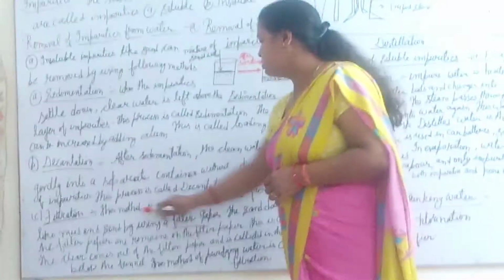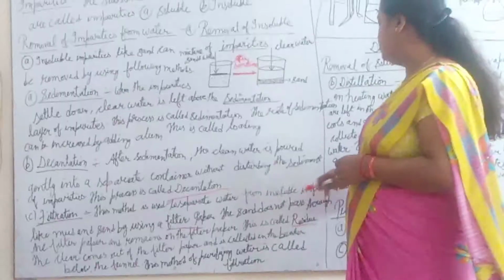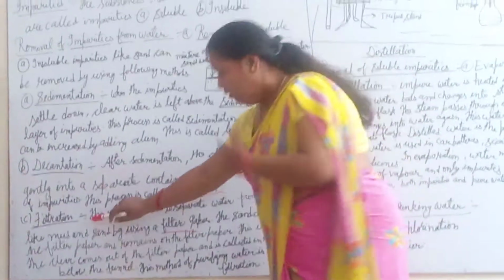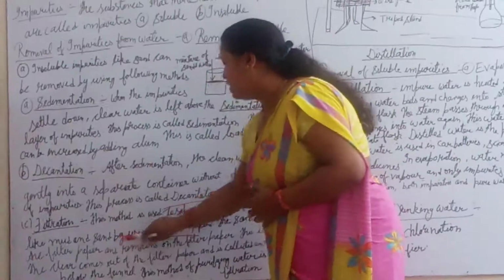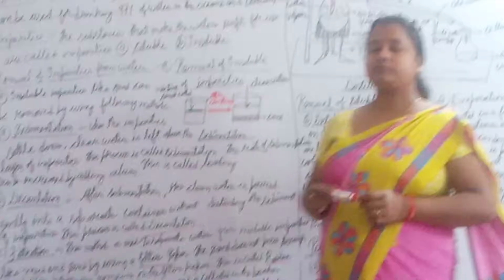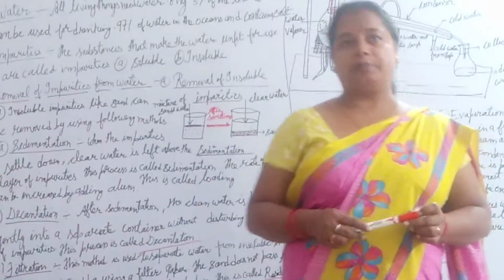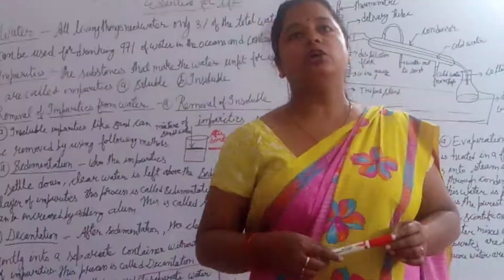Now, filtration. This is used to separate water from insoluble impurities like mud and sand by using a filter paper. Next step, we are using filter paper. Otherwise, you can use cotton cloth to filter the water.